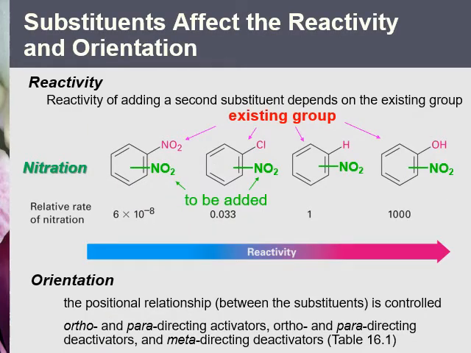Basically, there are two effects the existing group has on the next substitution reaction. One is reactivity. Some existing groups make the next substitution reaction go faster, and some will make the next reaction go slower, and we will classify them as activators and deactivators. Second is the orientation. The existing group controls the position on the ring to be substituted in the next reaction, and we will classify them as ortho-para directors or meta-directors.